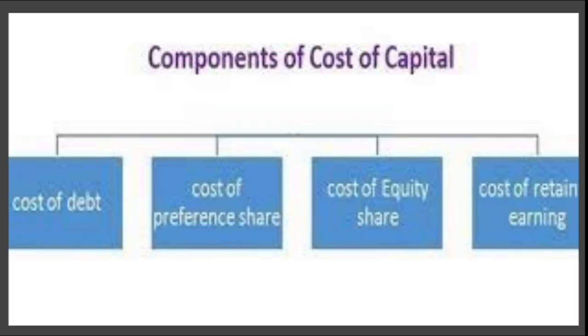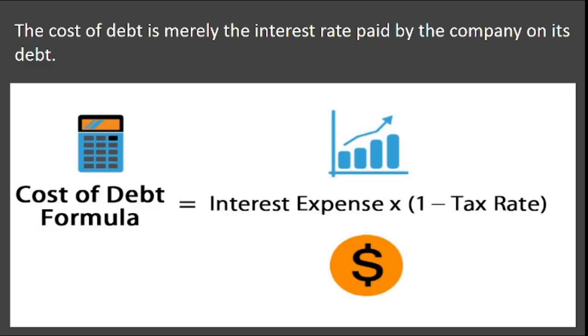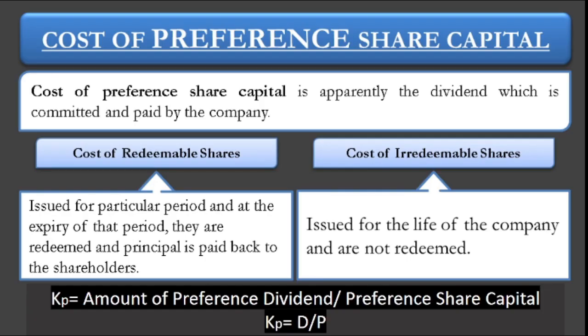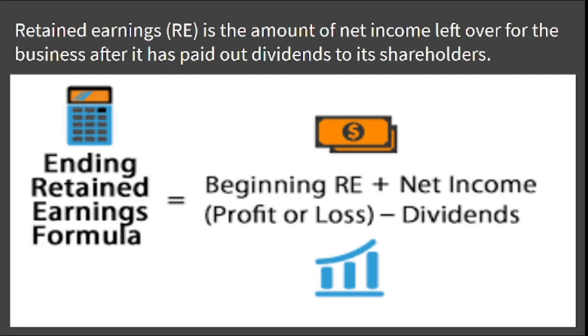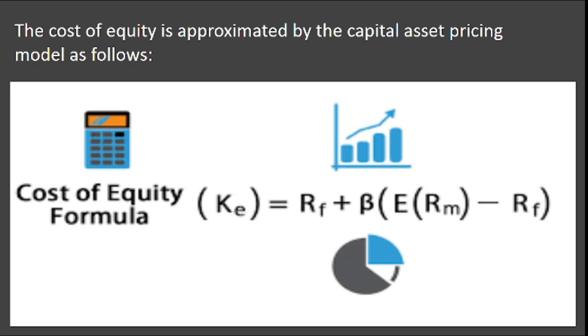Before going into the types in detail, let us briefly recall the components of cost of capital: cost of debt, cost of preference share capital, cost of equity share, and cost of retained earnings. All four were discussed in the previous slides. The cost of debt formula is interest into one minus T. The cost of preference share is the preference dividend divided by preference share capital. The cost of equity is the capital asset pricing model, that is RF plus beta into EM minus RF. These were discussed in the previous videos.